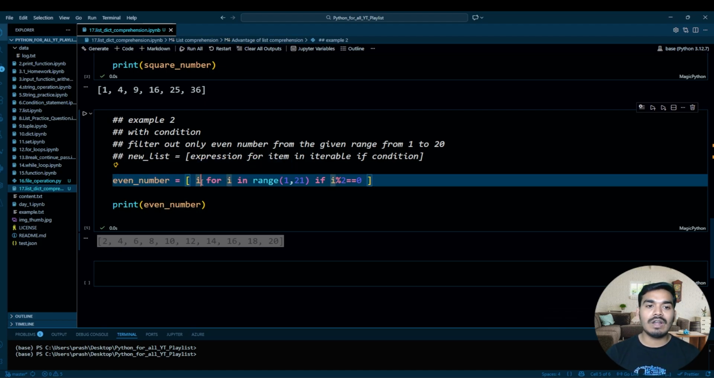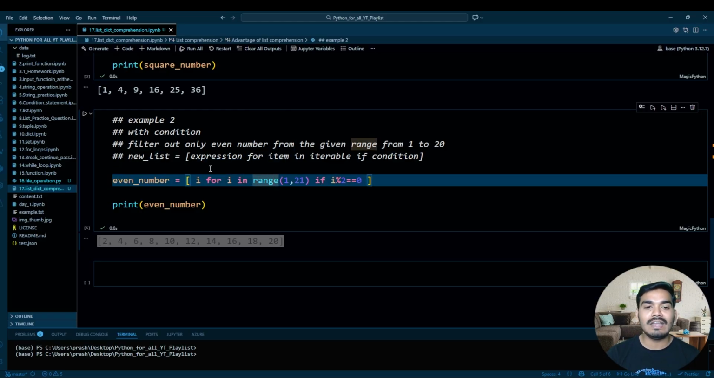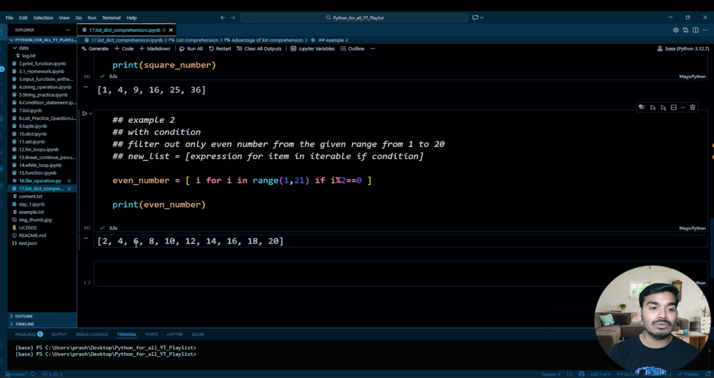Perfect. So first, what I want is the i. That i is iterating through the given range, and then i is getting checked under the if condition whether it is divisible by 2 or not. If it is divisible, then only this i will be appended into this list, guys.